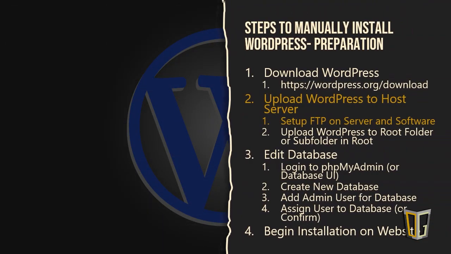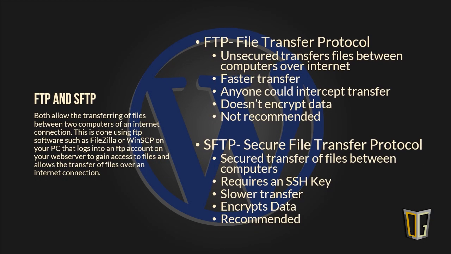The second step may be a little tricky if you've never done this and/or don't have it set up yet. You'll either need to access your web host files via an SFTP shell or regular FTP using a program like WinSCP or FileZilla. Using FTP for this is fine and is faster, but it also isn't secure and anyone can see the files you're transferring to your web server. So I don't really recommend doing that. There's another way to upload WordPress directly to the server as well that I'm not going to cover here. For more on that, see the WordPress installation guide on their site.